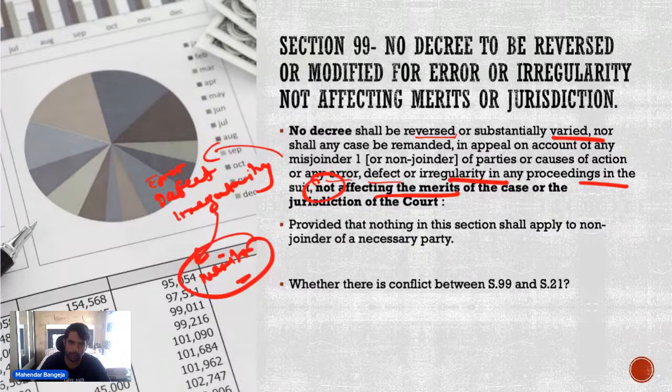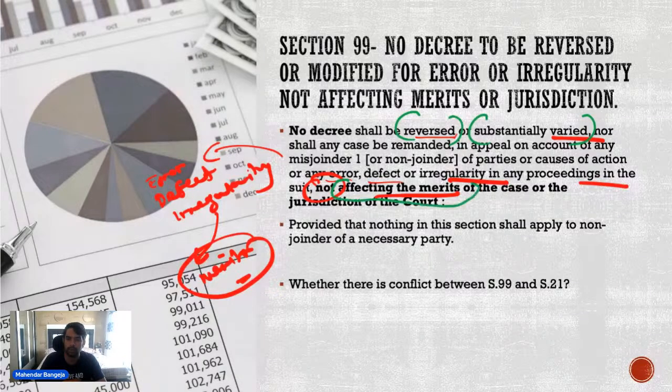Now 21 talks about objections. अब section 99 talks about reversing or modifying the decree, and it puts an embargo. It says कि भाई कोई डिक्री आप रिवर्स नहीं कर सकते, कोई डिक्री को मॉडिफाई नहीं कर सकते, just because there is any irregularity or error. But such a decree can be reversed and substantially varied only in the case when merits are affected.